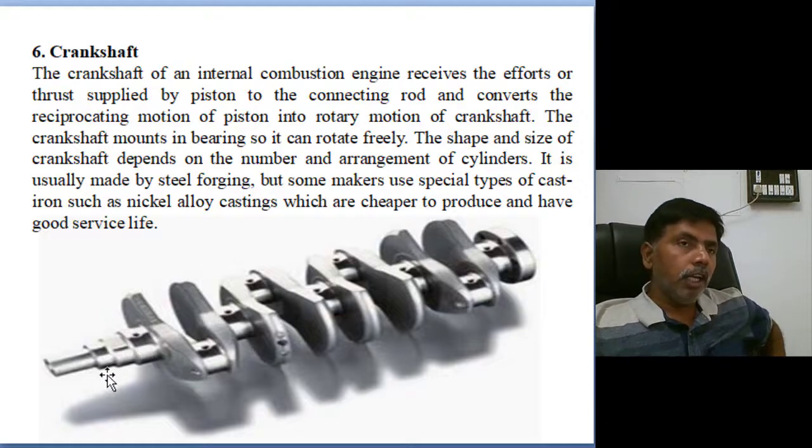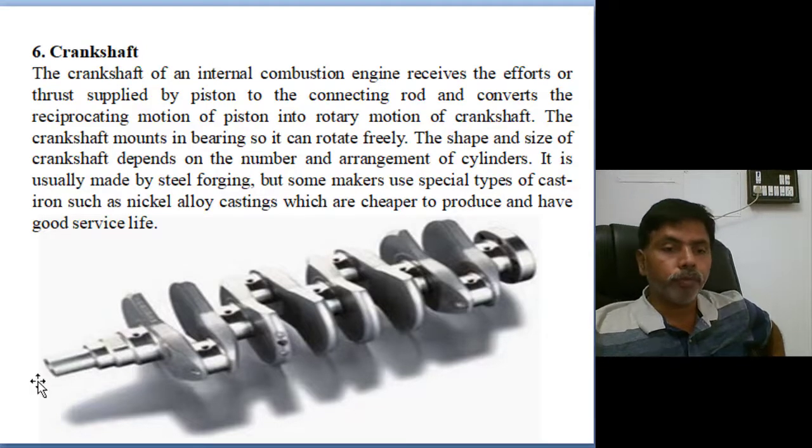After the flywheel, clutch plates are there. After the clutch plates, the gear shaft to the gearbox is there. Gearbox to the transmission system.